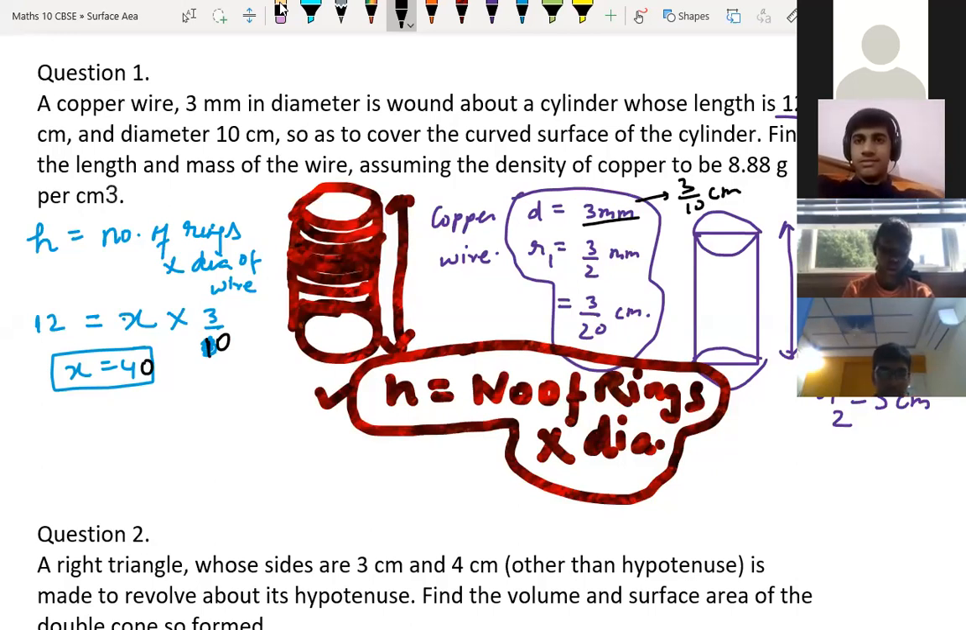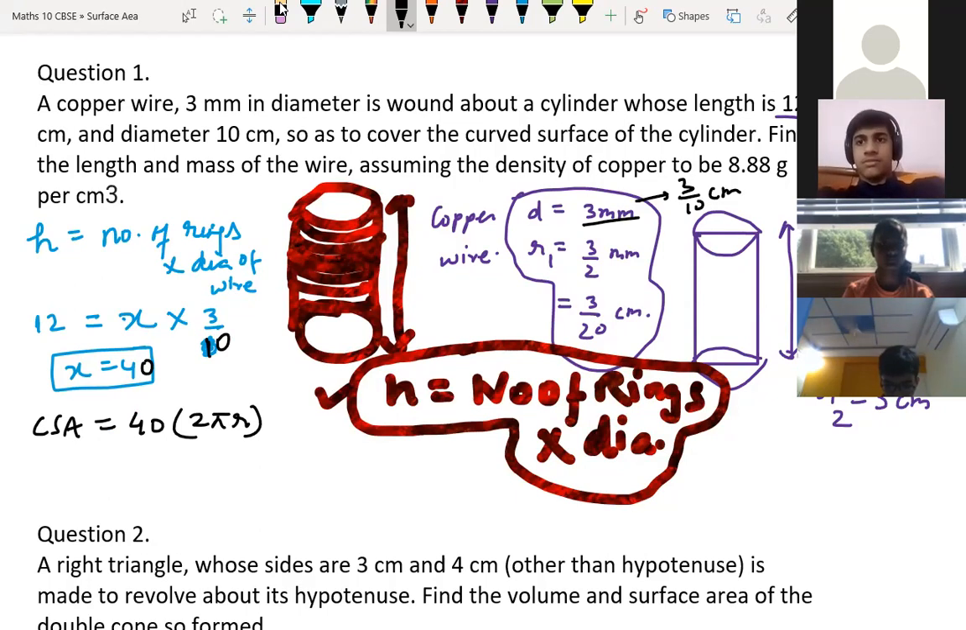Clear, sir. So this is the number of rings. So 40 times this circle is coming over here. So what is the CSA, children, you tell me? The 40 times into what? 2 pi r, because the circumference of the circle is what? 2 pi r. 2 pi r h, sir.